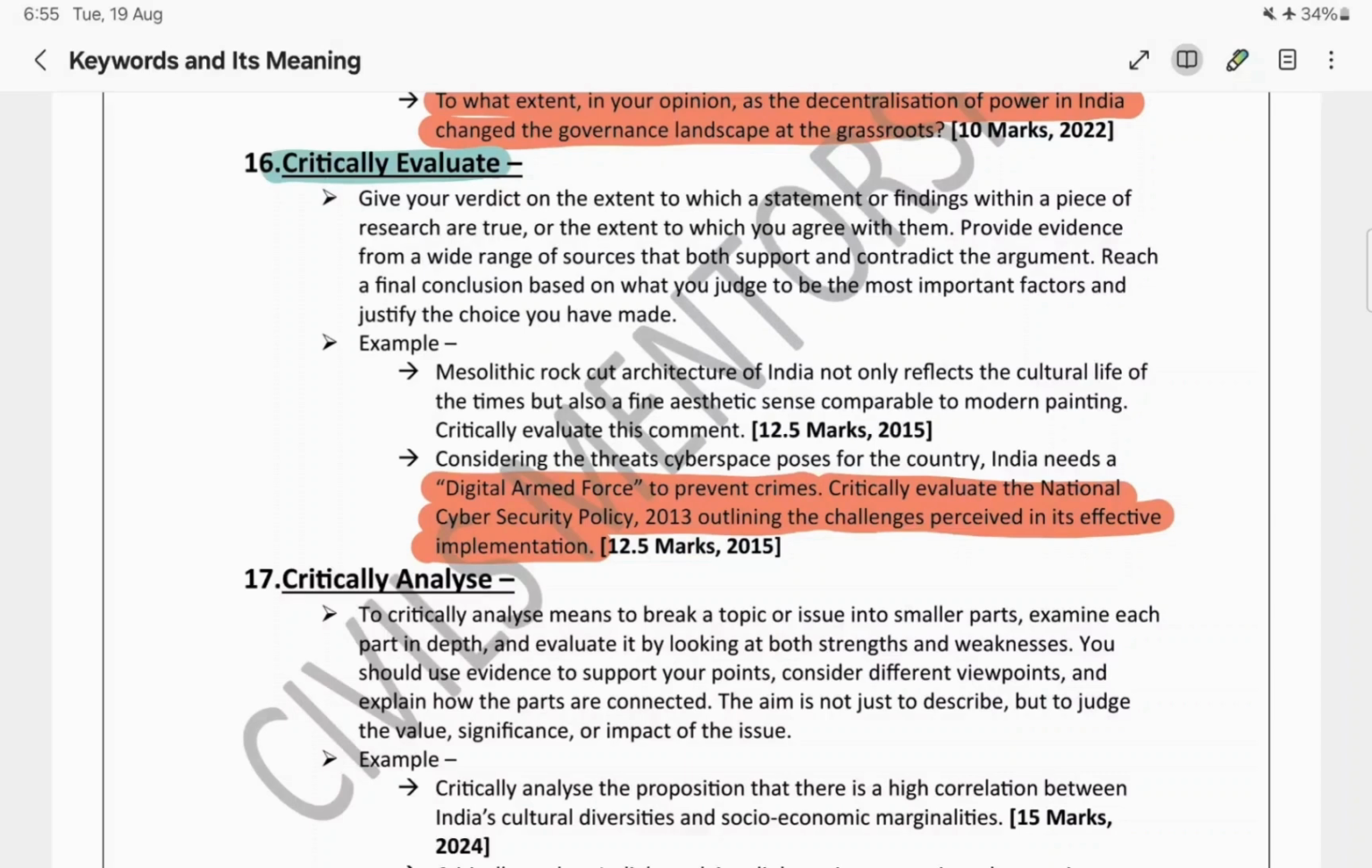What is the good approach? What are the impacts that this National Cyber Security Policy 2013 has had? Then what are the challenges it is facing? What can be done, that is, our recommendations? And finally, we will conclude. So this is all about critically evaluate.